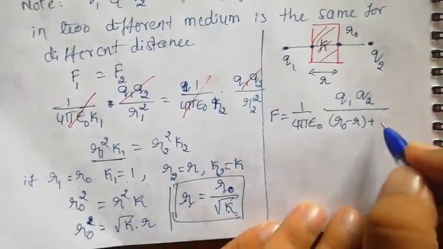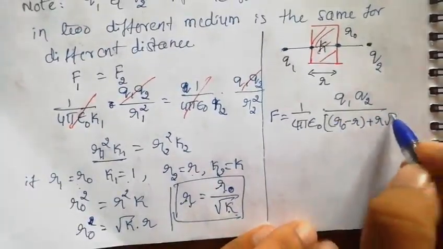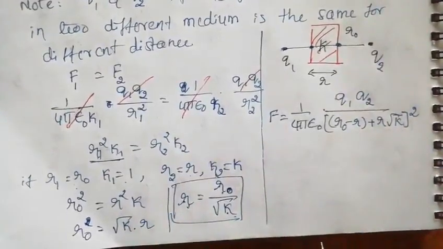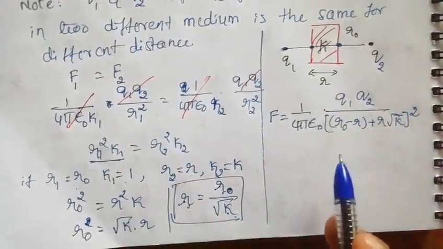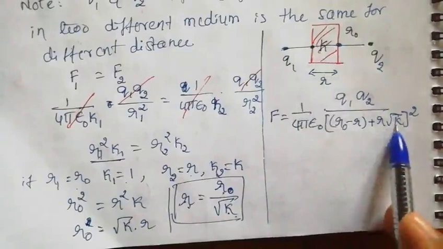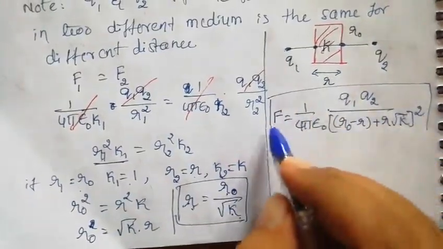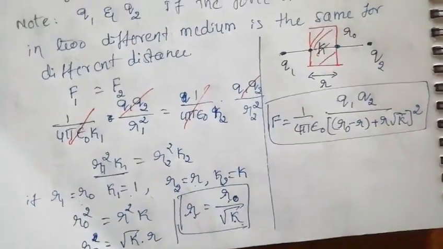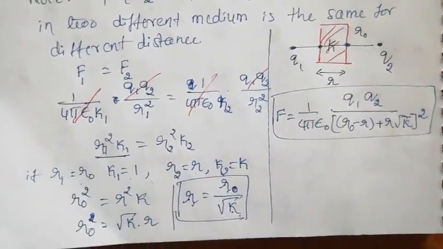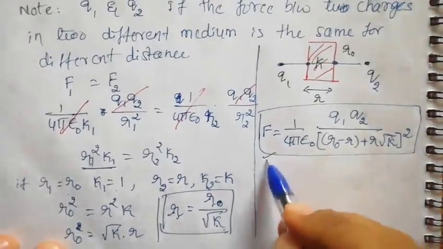This will become R into root K, since in the statement there is a square. This is a very important thing you need to understand, because the distance in air medium is equivalent to R times root K. You need to use this formula when you find a numerical where the medium between two charges is partially covered. This is one thing you need to remember.